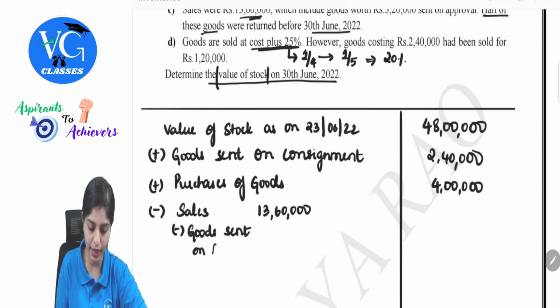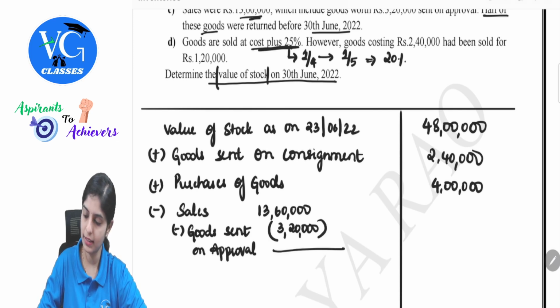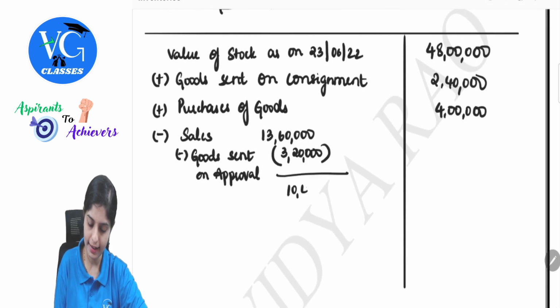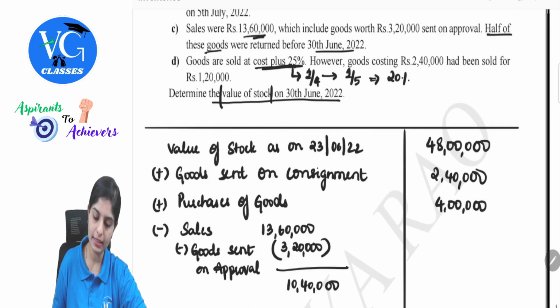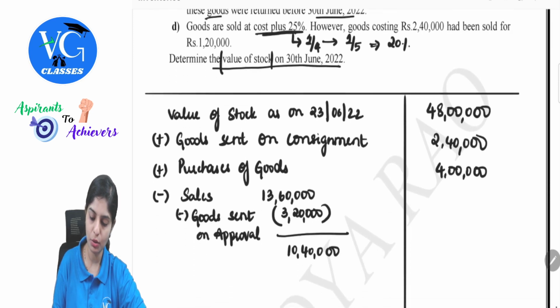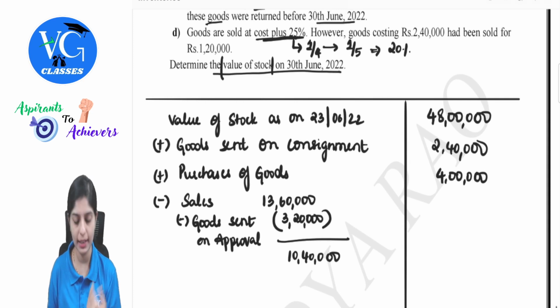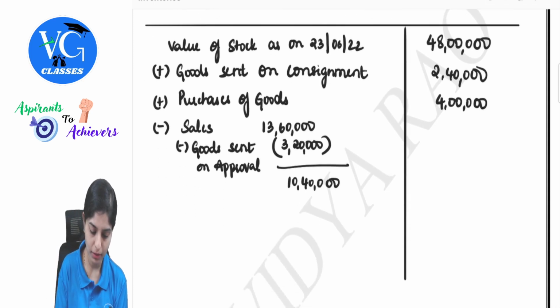It is included in your stock still. 3 lakh 20,000. 1360 minus 3 lakh 20 is 10 lakh 40,000. In this 10 lakh 40, there are goods worth 2 lakh 40 sold for 1 lakh 20,000.